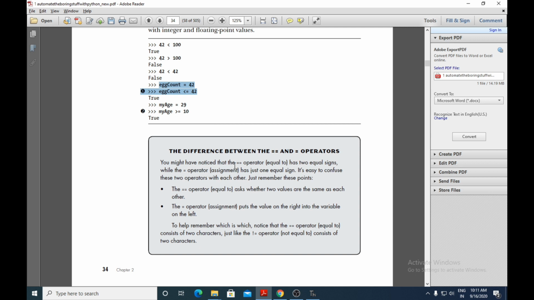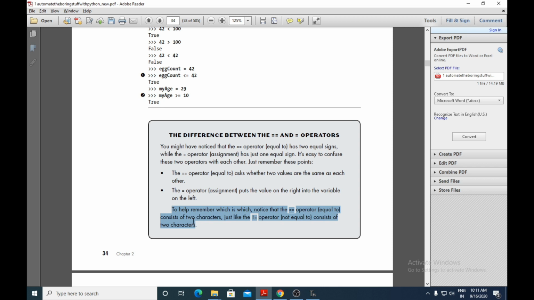Okay, you might have noticed that the double equals to operator has two equal signs, while the equal to operator that is used for assignment has just one equal sign. It is easy to confuse these two operators with each other. We just have to remember that the double equals to operator asks whether two values are the same as each other, that means whether the two values are same or not, true or false. The equal to operator puts the value on the right into the variable on the left. So whatever value is there on the right is given to the left if you are using a single equal to operator.